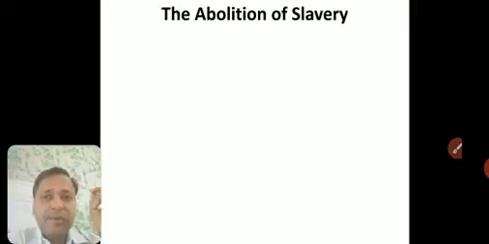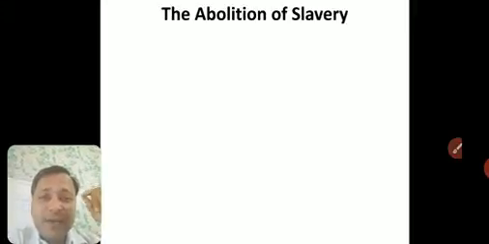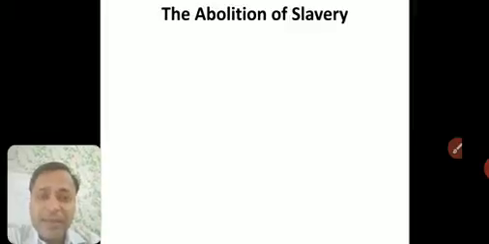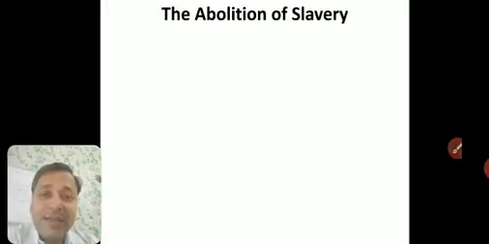Now, one of the most revolutionary social reforms of the Jacobin regime was the abolition of slavery in French colonies. What are French colonies? First of all, like India was a British colony, Britishers were ruling us. Similarly, in the United States of America, there were 13 French colonies which were ruling there. When they were ruling there, they did plantations, they did industries. All these things required people to work for them, but French people did not go there to work, and local residents were less.